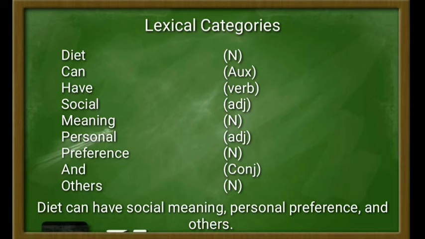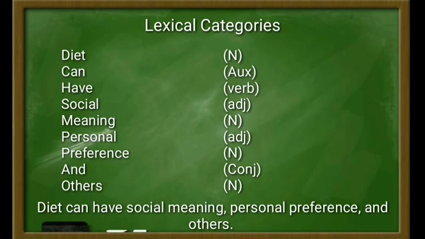And then preference here is a noun and it is open categories. And it can be proven by morphological frame such as preferences, that it has a noun and plural morpheme. And then the syntactical frame here, such as the example of some preferences, that it has determiner plus noun.